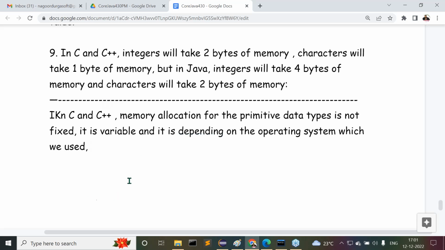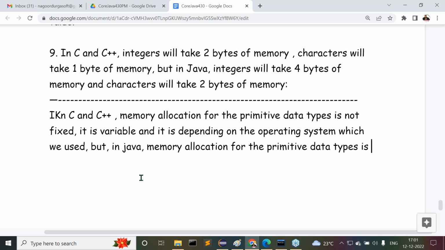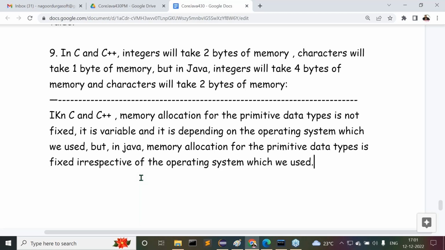Another point I'm telling there is that in Java, memory allocation for the primitive data types is fixed, irrespective of the operating system which we use. Even by this point we can understand that C and C++ are platform dependent, and Java is platform independent. Are all of you getting my point or not?